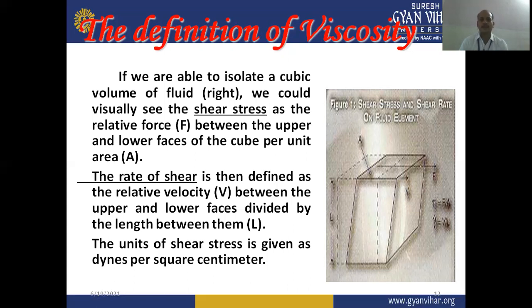Mathematically, it is written as F by A. So F dash is the shear stress, which can be written as the force per area. Then the second parameter is the rate of shear.